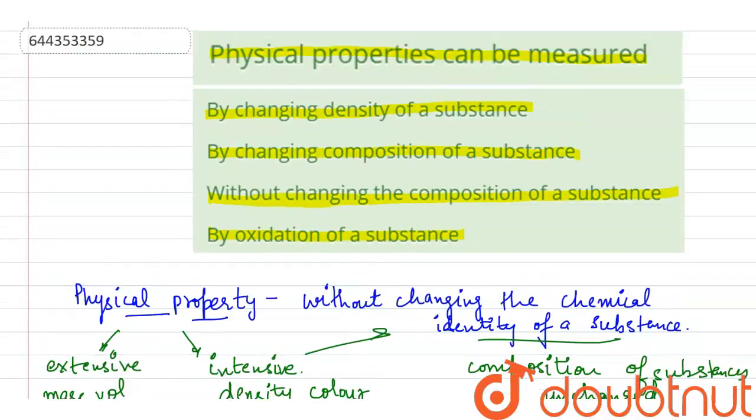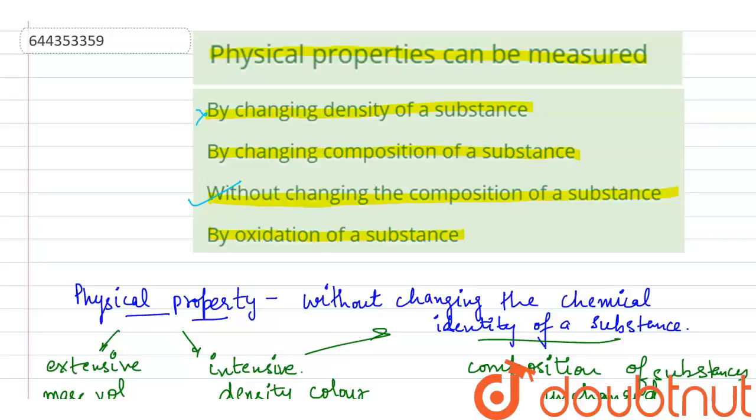So from these options, the correct one is the third option, because it states that the physical properties can be measured without changing the composition of a substance. The other one, changing the density, is not. Density is a physical property, but changing density is not something you can use for measuring the physical property. So this can't be the option.